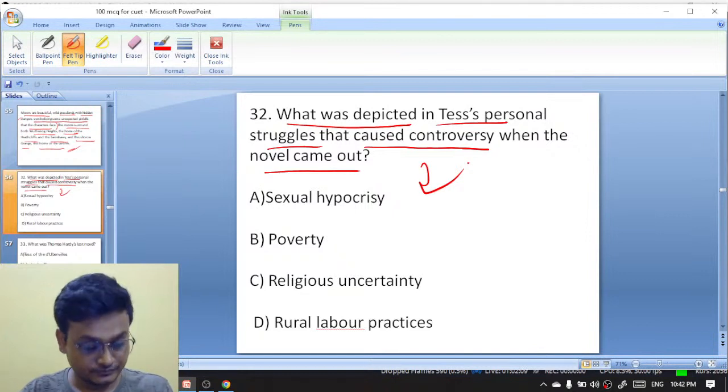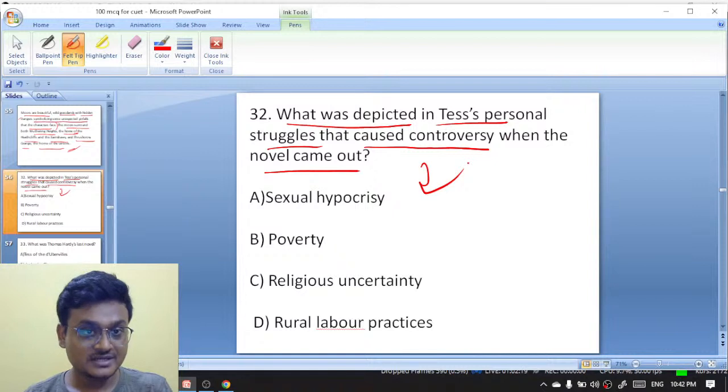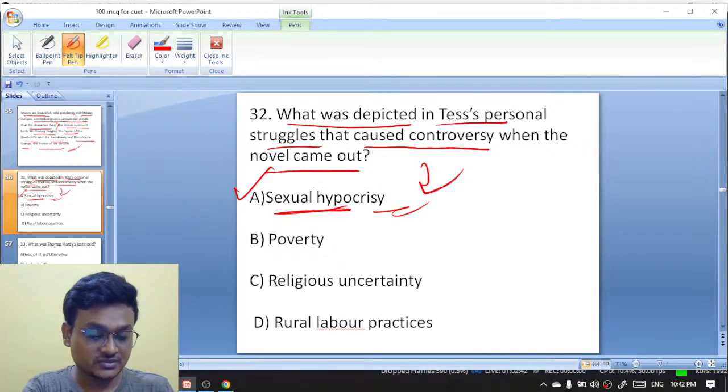Do answer. And for your kind information, the right answer is actually sexual hypocrisy. Okay, here is the right answer, sexual hypocrisy.